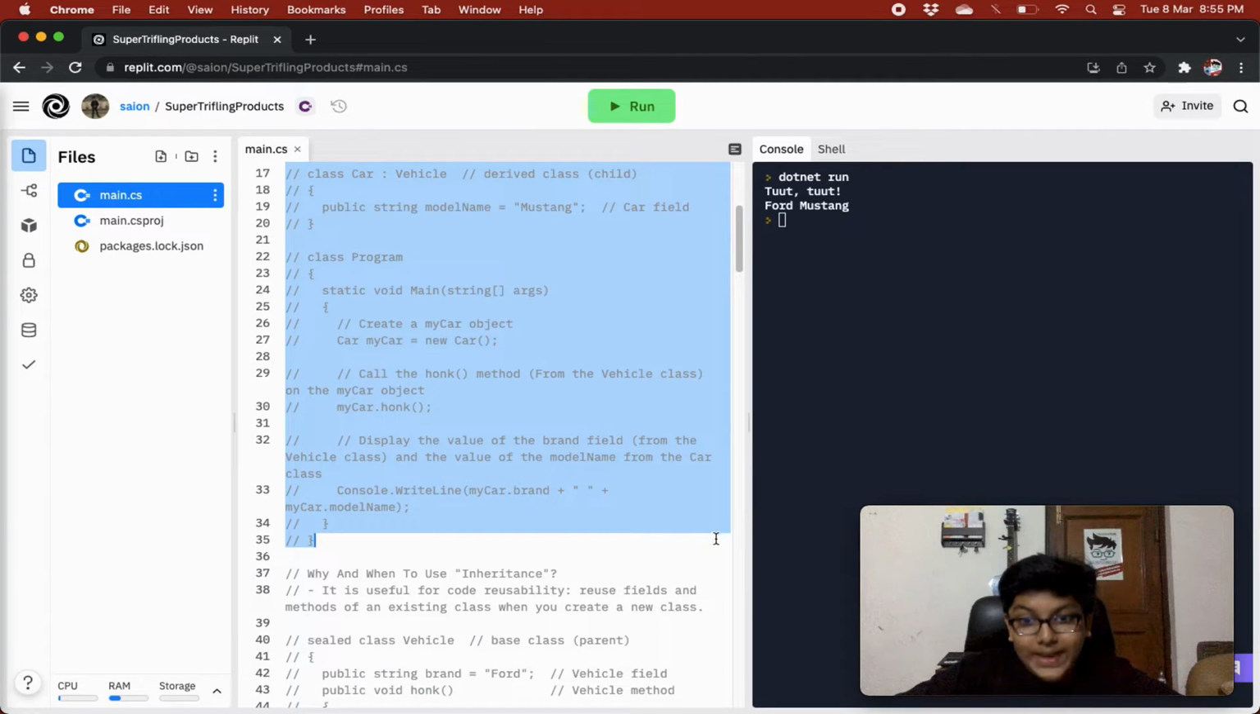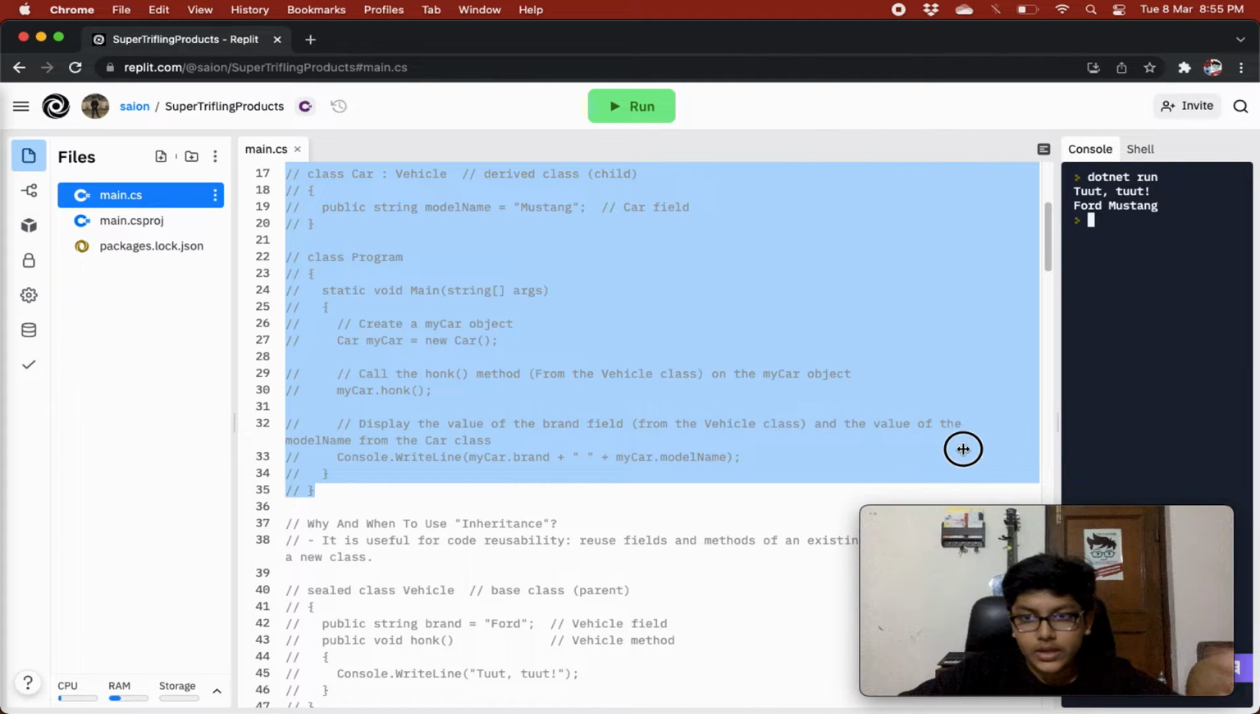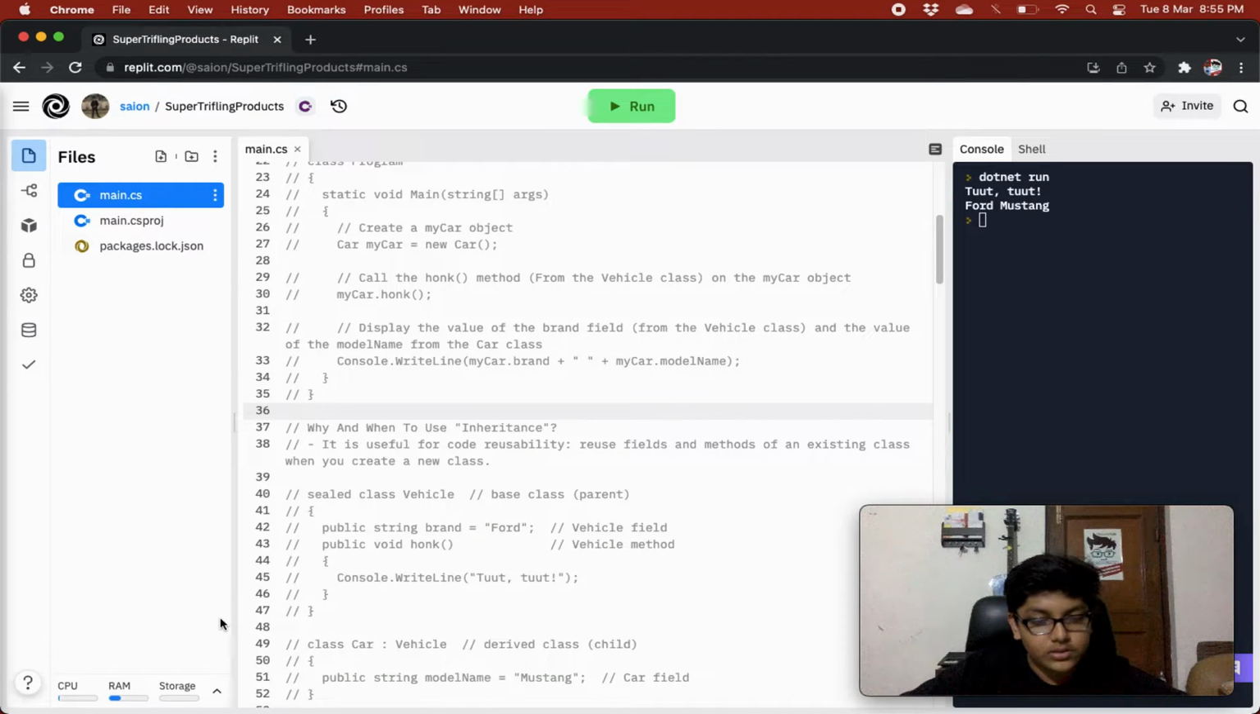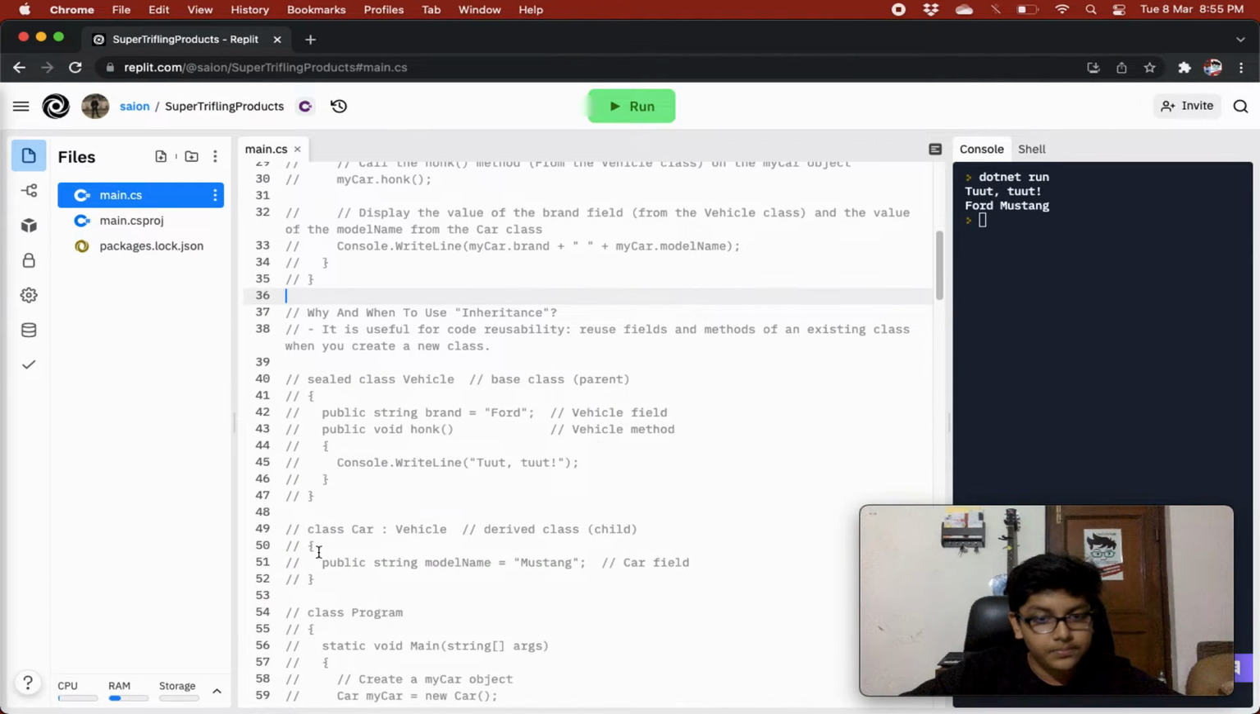Why and when to use inheritance? Why and when should you use inheritance? I have already told you that, but let's read this also. It is useful for code reusability. Reuse fields and methods of an existing class when you create a new class. Right? I told you the same thing.